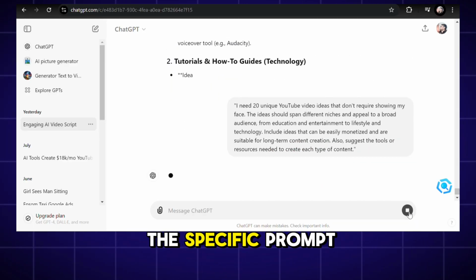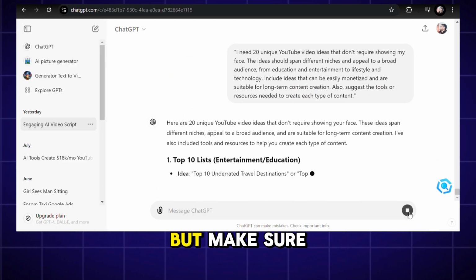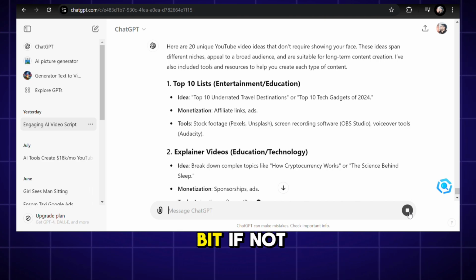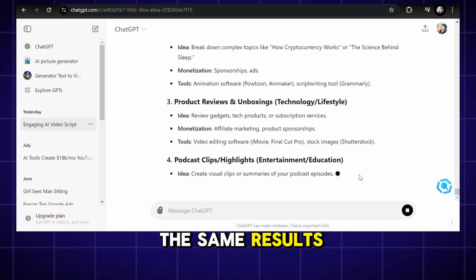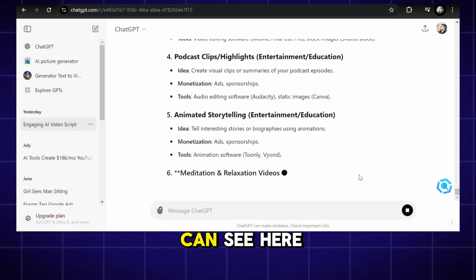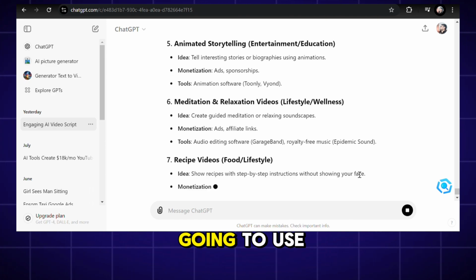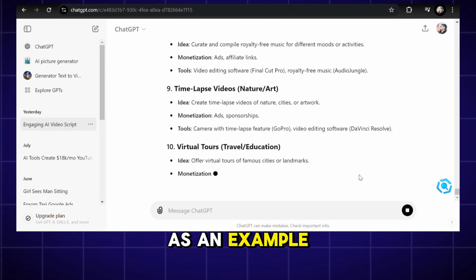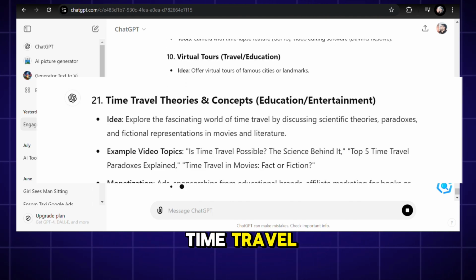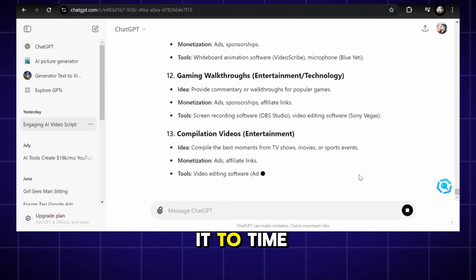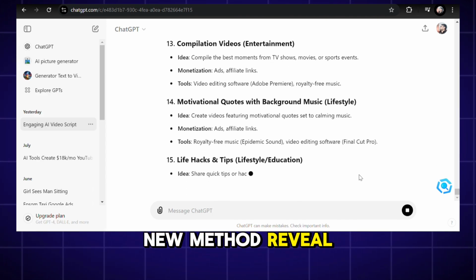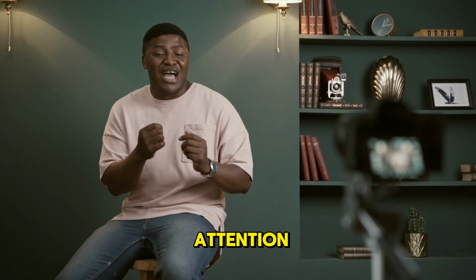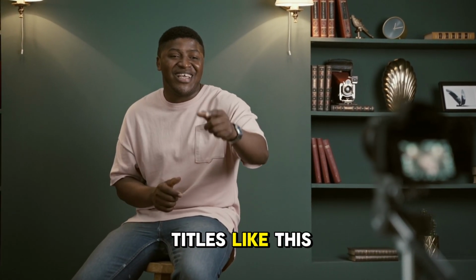I have created this specific prompt to generate these topics, but make sure to change it a little bit. If not, you will get the same results every time, as you can see here. These topics are great, but I'm not going to use them directly. We need to make these catchy and interesting. As an example, this topic is the physics of time travel. Instead of using this, we can change it to "Time travel is real: new method revealed." You can instantly grab the viewer's attention by using catchy titles like this.